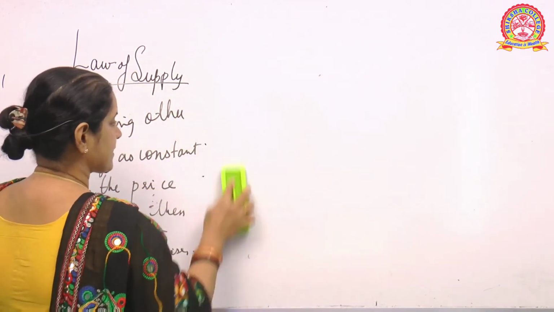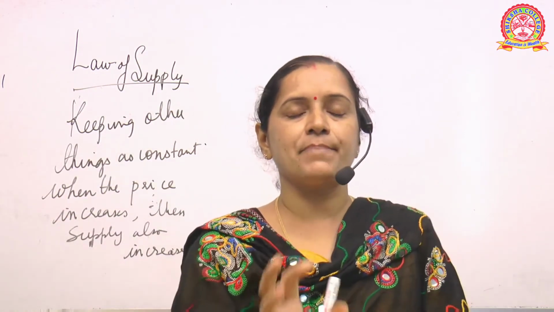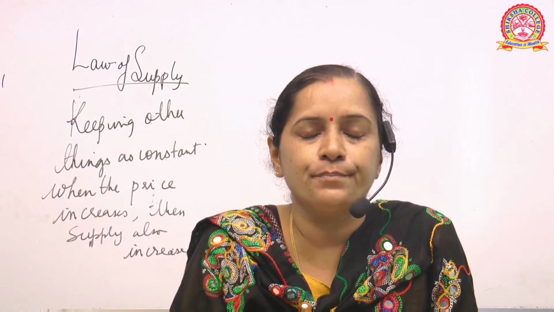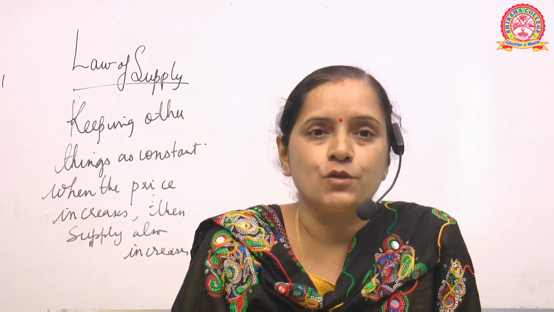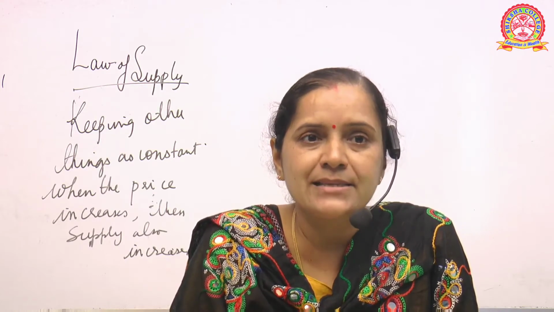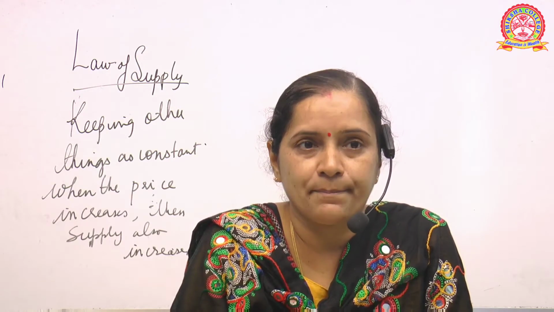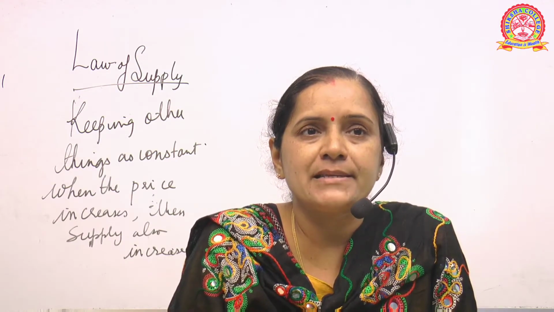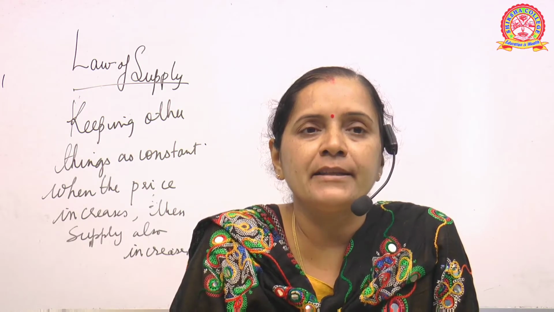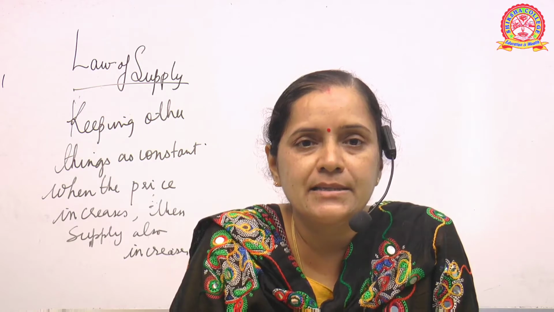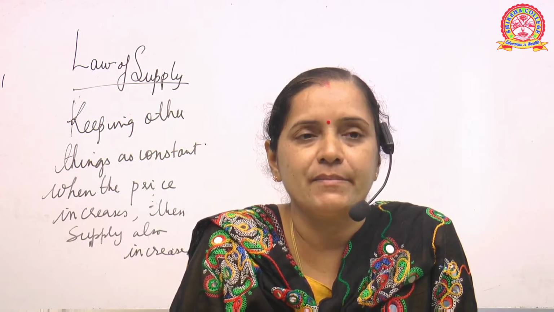I hope till now this is clear. So what we have discussed is what supply is. Supply is that part of the stock of commodities which is prepared by the seller to be sold at a particular price at a given point of time in a given market. So that is known as supply. Now what does the law of supply say? The law of supply states that keeping other things constant, when the price of the commodities increases, the supply also increases. Please keep this in mind.